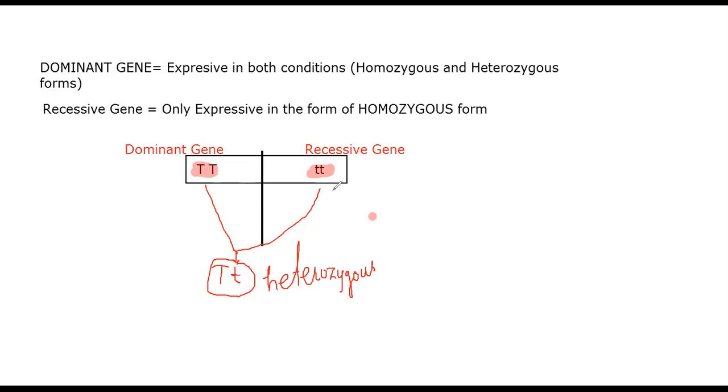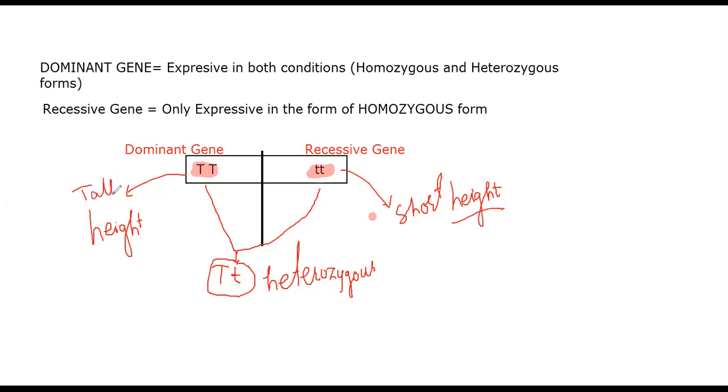And these capital T and small t are both genes of height. Capital T is the tall height, and small t is the short height plants, which is also called dwarfism. So the concept is that they both represent one character, that is height. So this is the gene of height and this is also the gene of height.